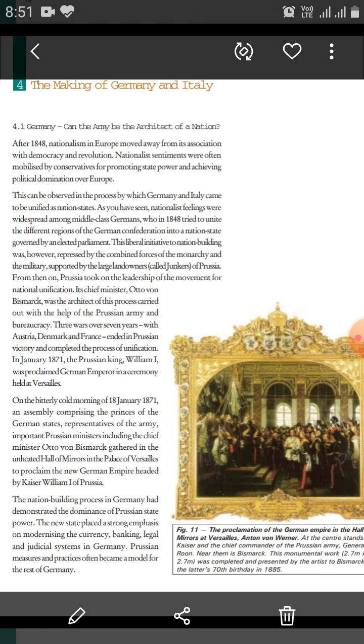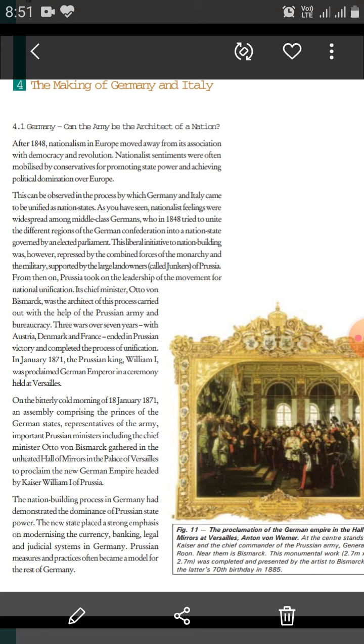Students, German unification was a long and complicated process. In the beginning of the 19th century, Germany was not a unified country. It was not a nation state, but it had a total collection of 39 autocratic states. Autocratic states means which were under different rulers. Now, Otto von Bismarck was the chief minister of Prussia, and he was the main architect of the German unification. He was the person who played a major role behind the unification of Germany.